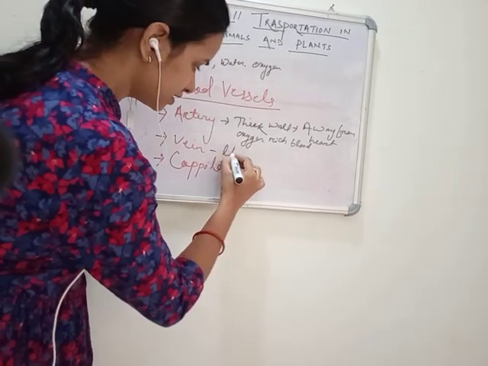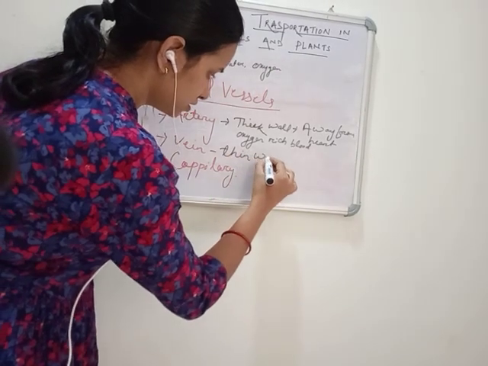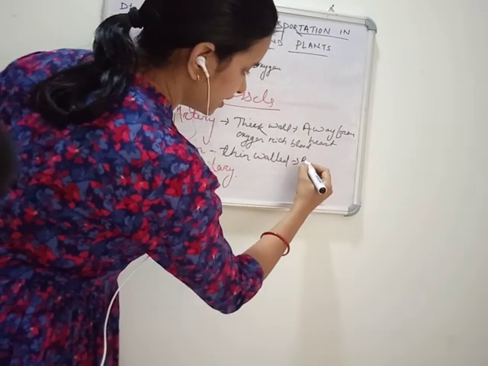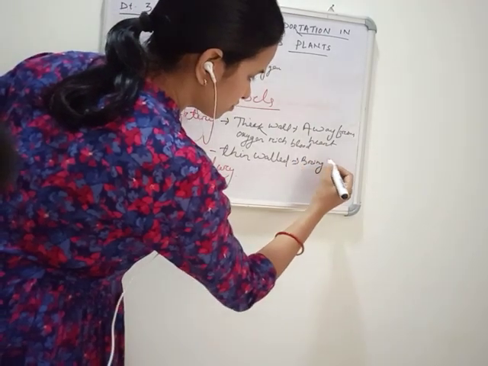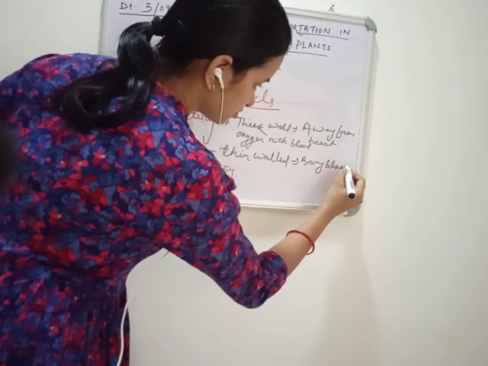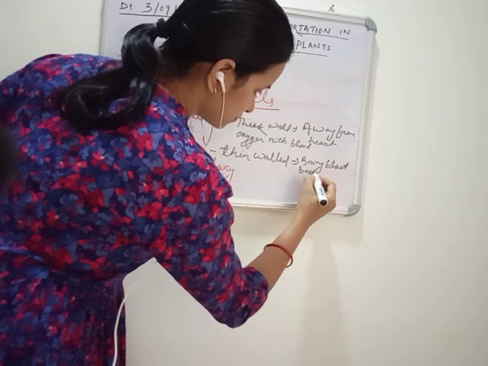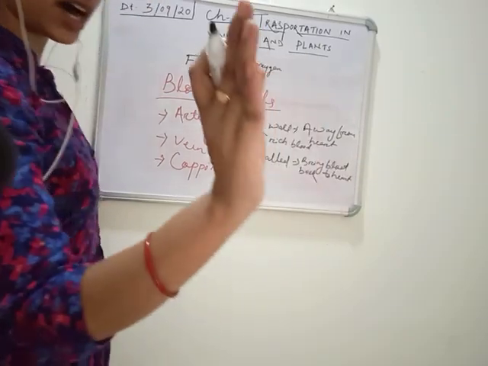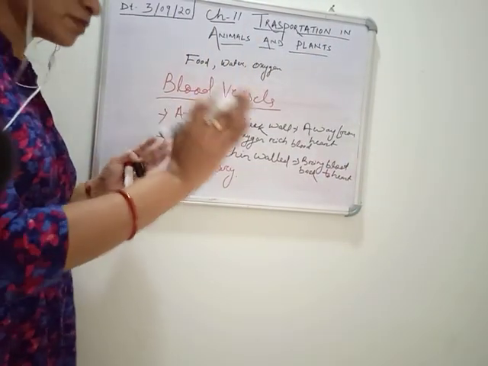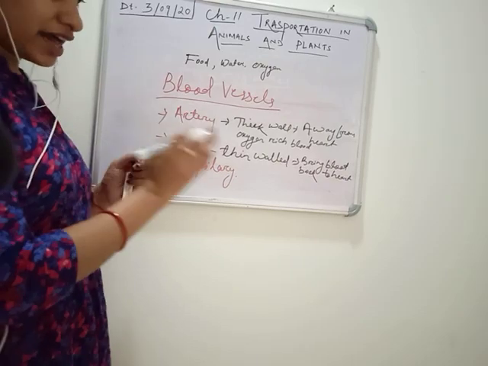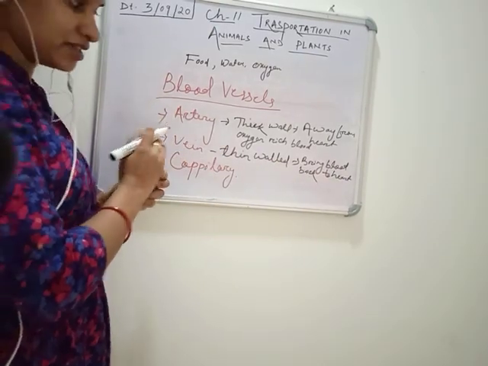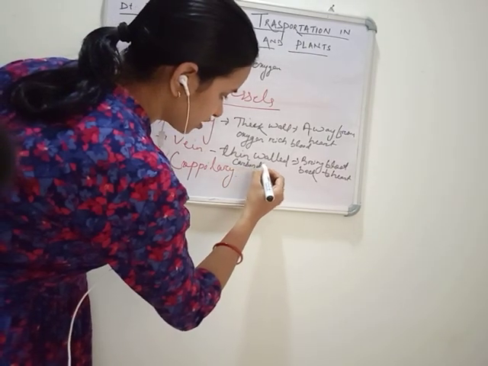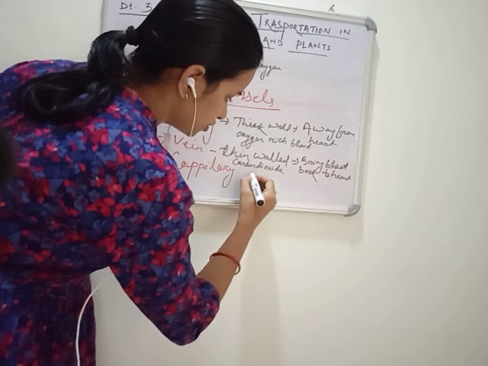Now come to the vein. It has a thin wall. It brings blood back to the heart. So whatever blood is taken by the artery away from the heart is again brought back by the vein. So as it is bringing the blood back to the heart, it means it contains carbon dioxide-rich blood.